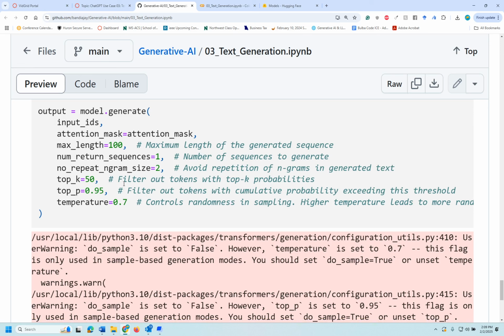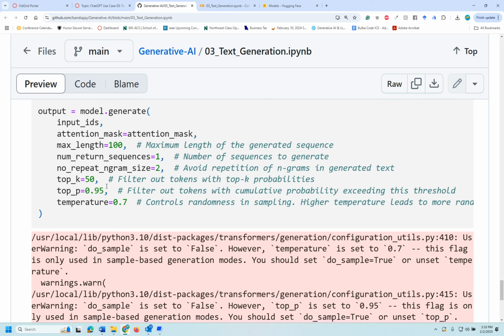So you're going to take the top 50 tokens in the probability, and the top P value is the cumulative probability threshold. That means I'm focusing on probability of 0.95 and more, but below that I'm not focusing here.